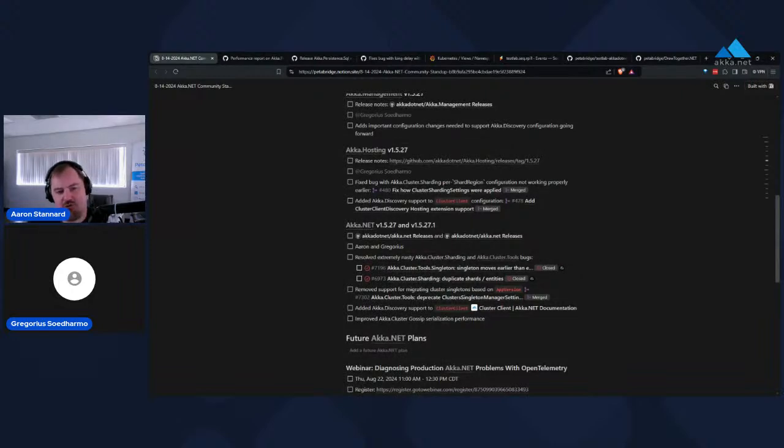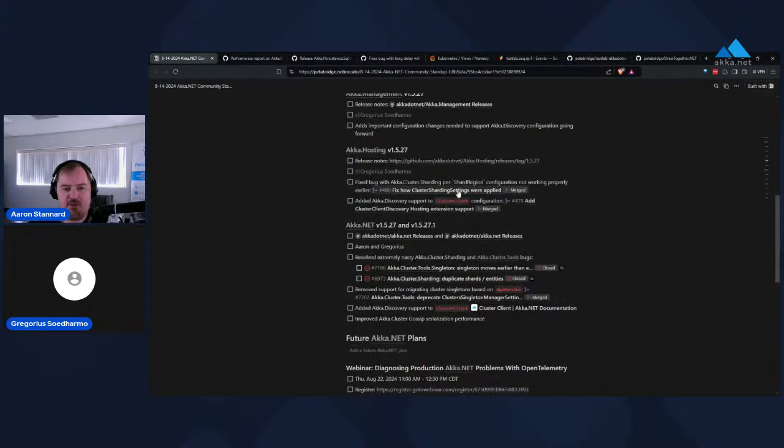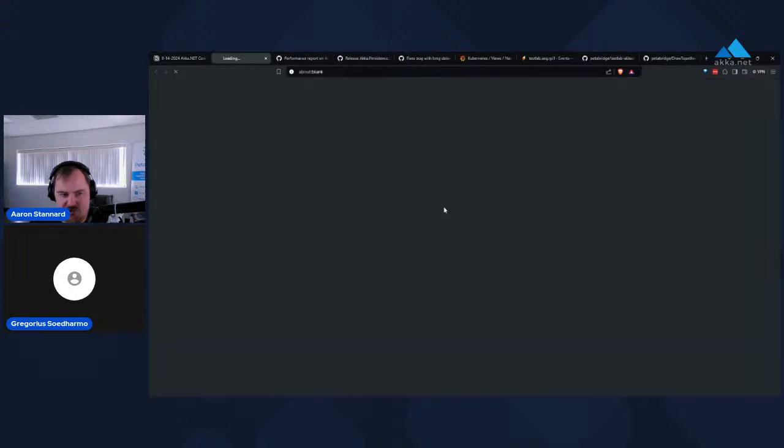Next, we have Akka.Hosting. So we upgraded to Akka.NET 1.527, of course. We did that in all of these plugins here. But the biggest thing that we added support for was, first, we made it possible to use the new cluster client Akka Discovery integration. So we added support for that in 1.527.